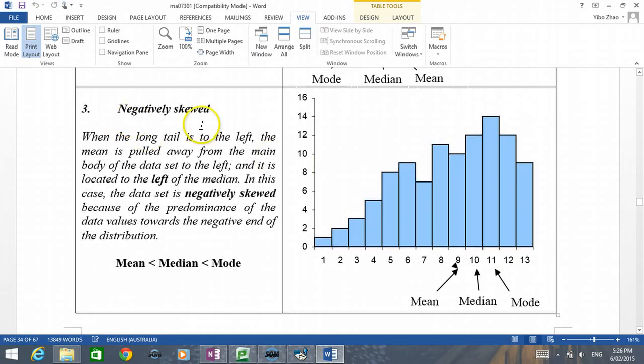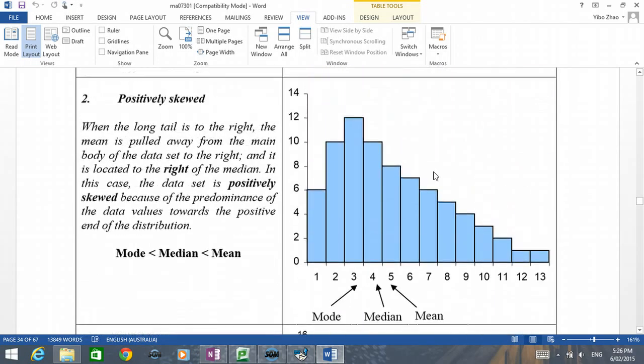Otherwise, we have a negatively skewed distribution. In this case, the mean has to be less than the median and less than the mode. And when this happens, we have a shape that looks like that, and it is a negatively skewed distribution.